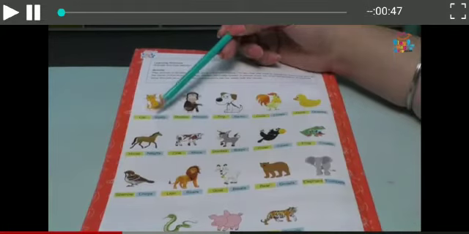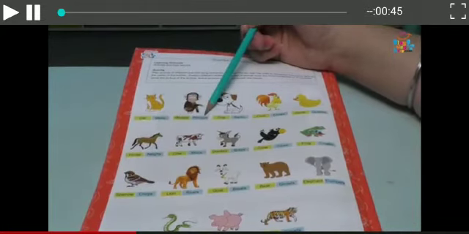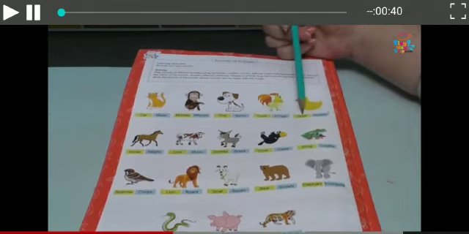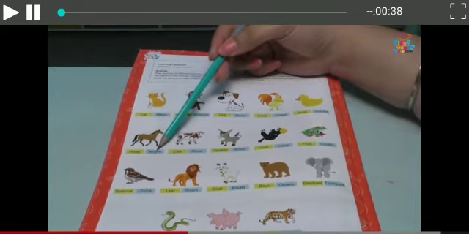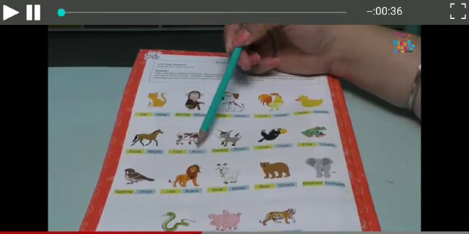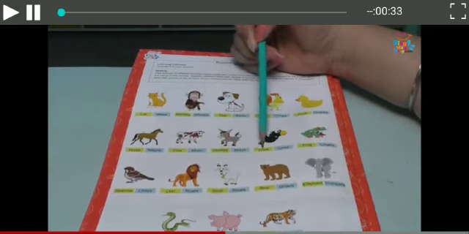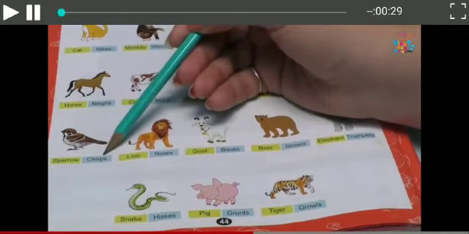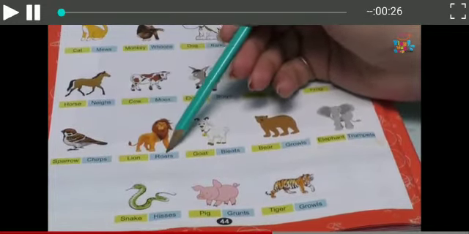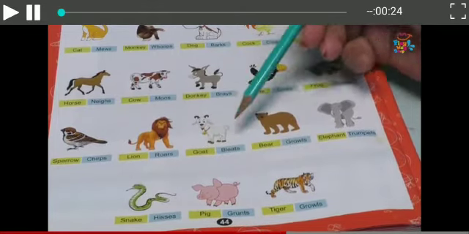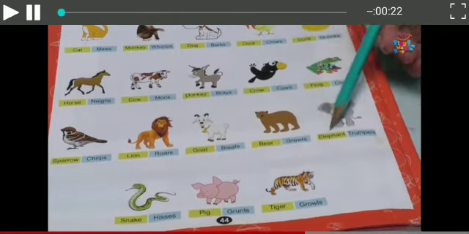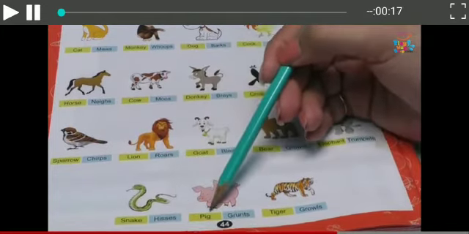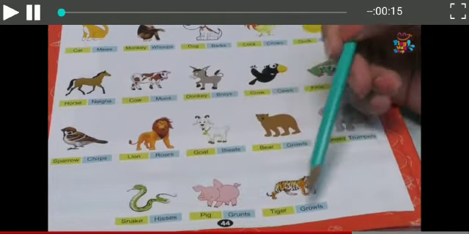A cat mews, a monkey whoops, a dog barks, a cock crows, a duck quacks, a horse neighs, a cow moos, a donkey brays, a crow caws, a frog croaks, a sparrow chirps, a lion roars, a goat bleats, a bear growls, an elephant trumpets, a snake hisses, a pig grunts, a tiger growls.